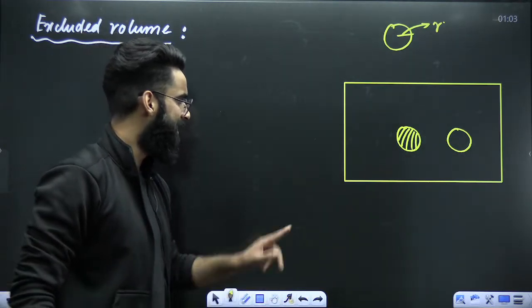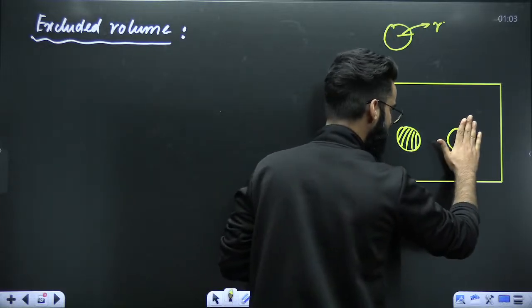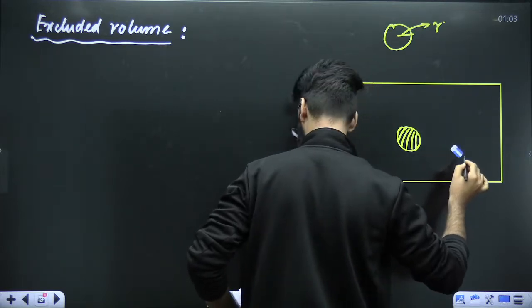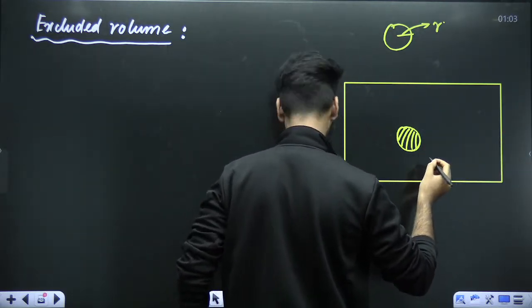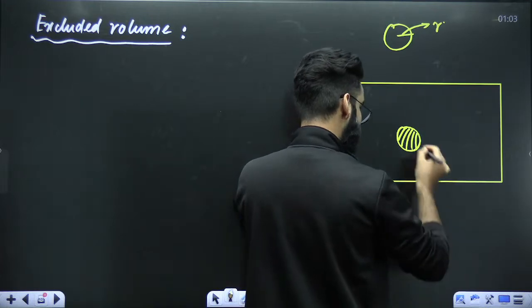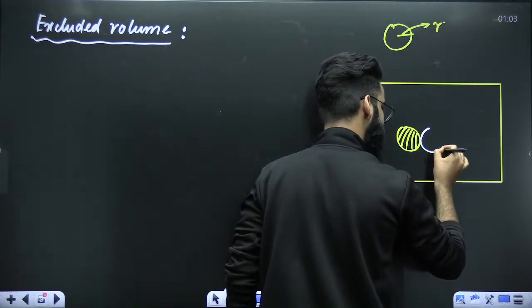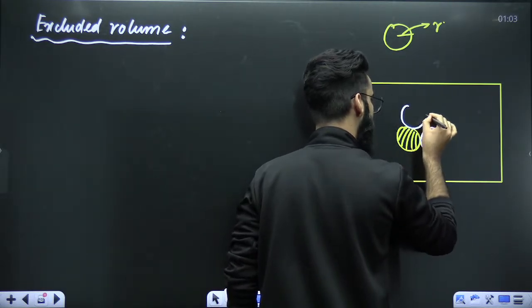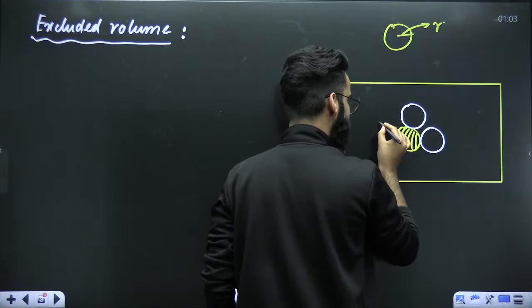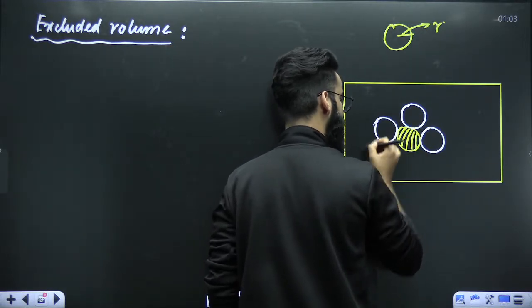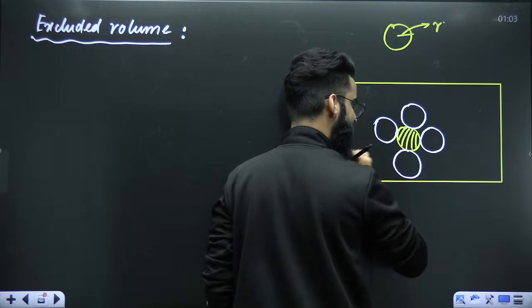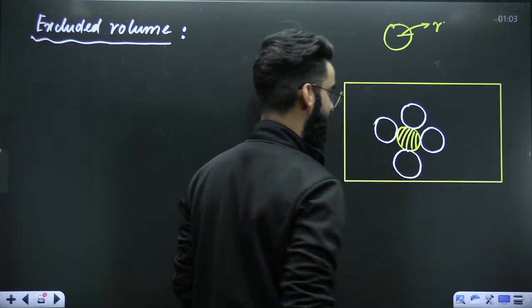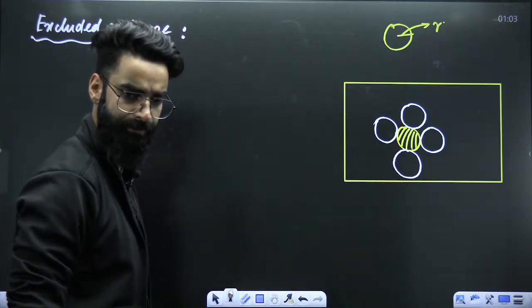Let's imagine that this particular molecule is coming from this side and does the collision with the selected molecule, like this. The same molecule can come from this side as well and do the collision. The same molecule can come from the front side and do the collision. The same molecule can come from the back side and do the collision.